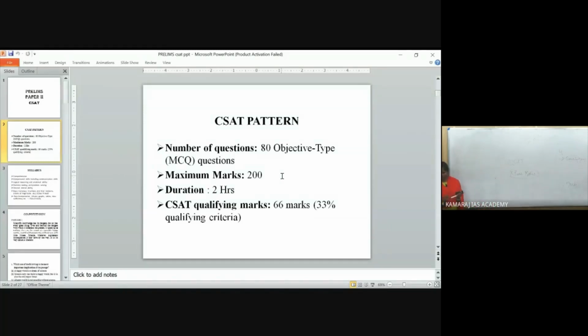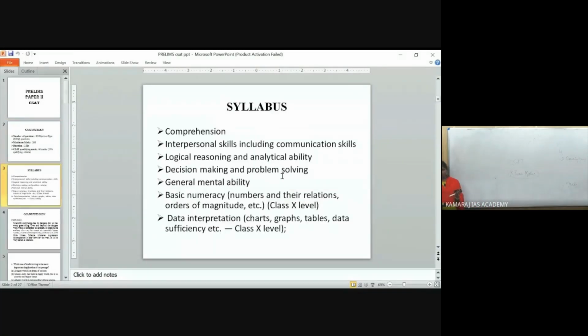What is the syllabus for this CSAT? Don't be afraid of this CSAT paper. Even if you are not good in maths, you can easily clear it, because it does not contain any difficult part of what you studied in your school days. Even if you are not good at maths at school or college level, don't be afraid of this CSAT.